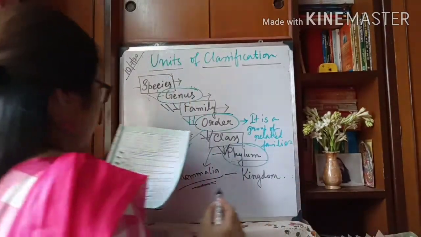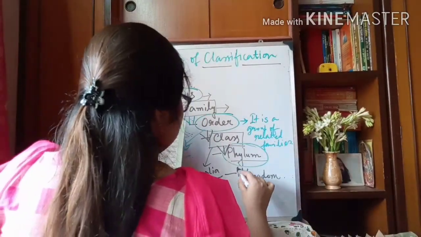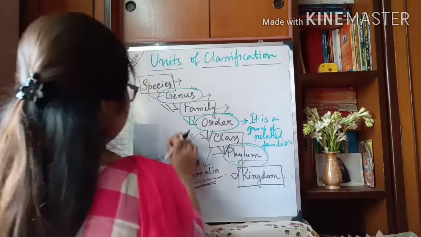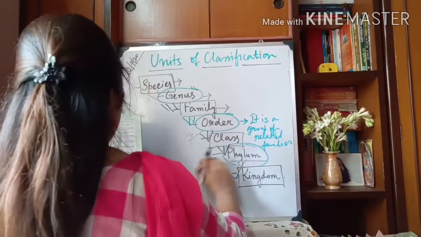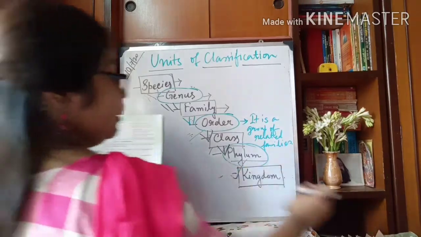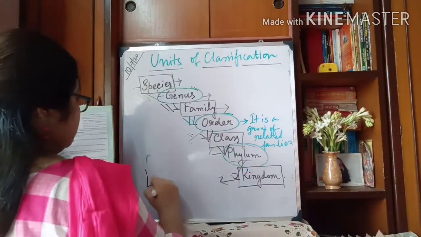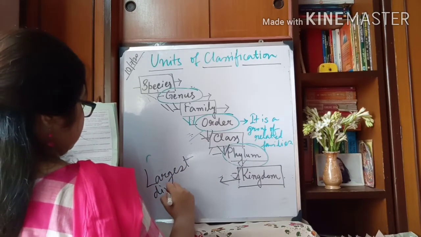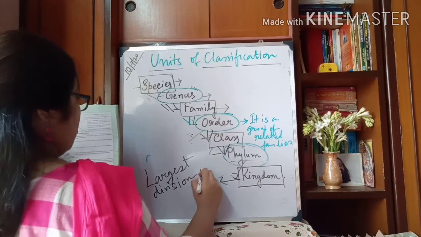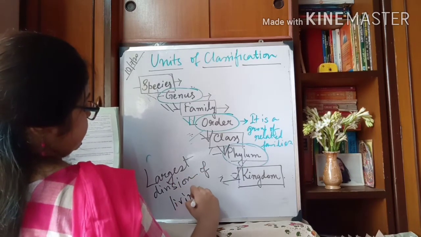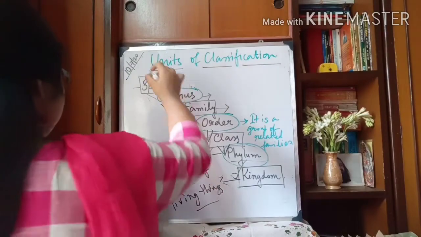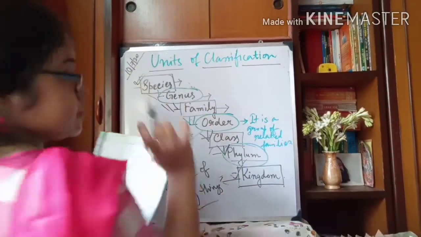And the last one, what is kingdom? What do you mean by kingdom? Kingdom is the largest division of living things, and species is the smallest unit of classification.